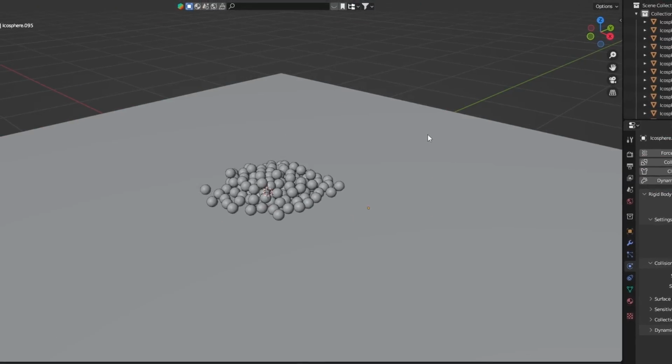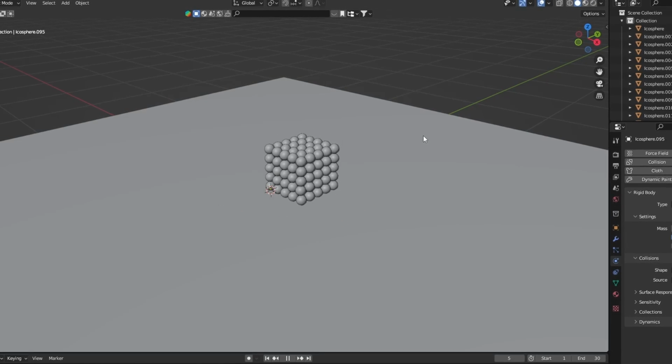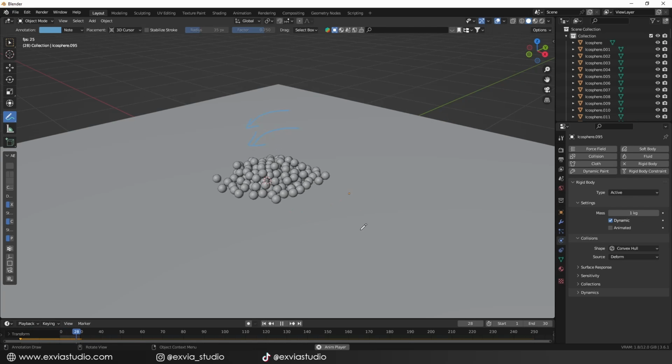If we select any of the spheres, we can notice that there's a small detail that every single sphere shares: the origin point. As you can see in the animation, this origin point tends to move in a strange way below the spheres. This very small detail completely affects the behavior of the spheres' physics.